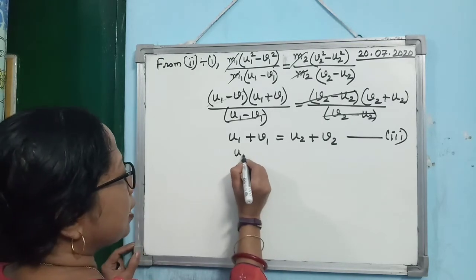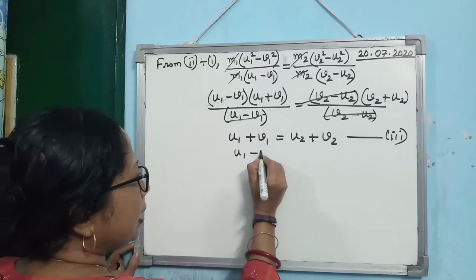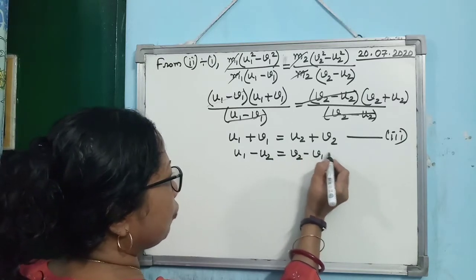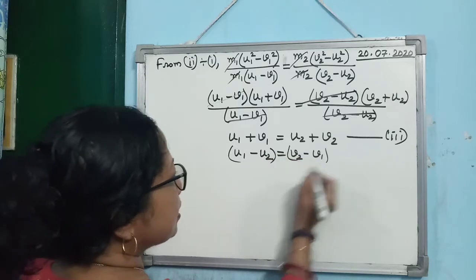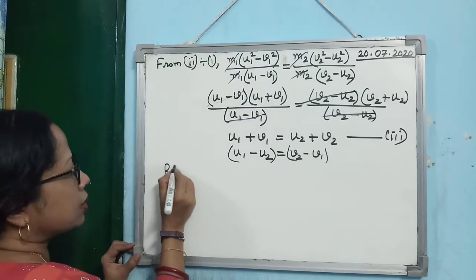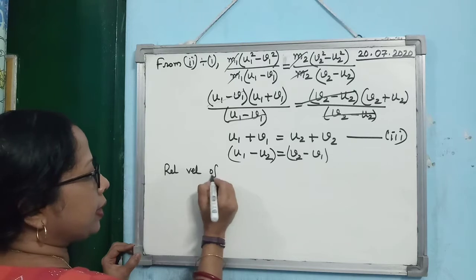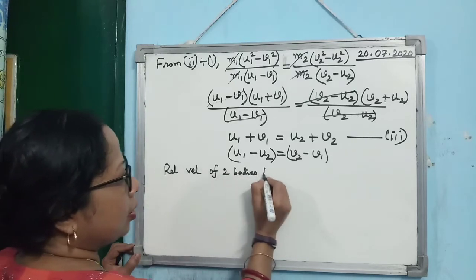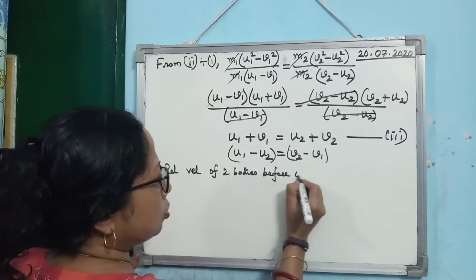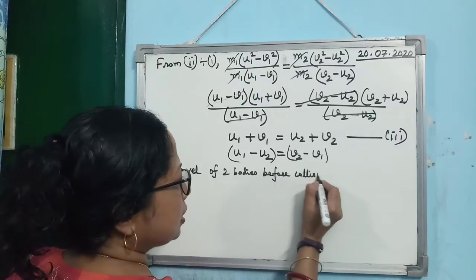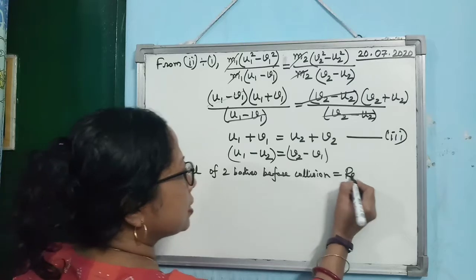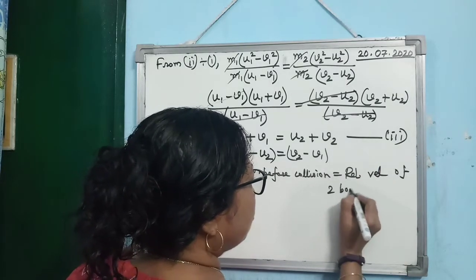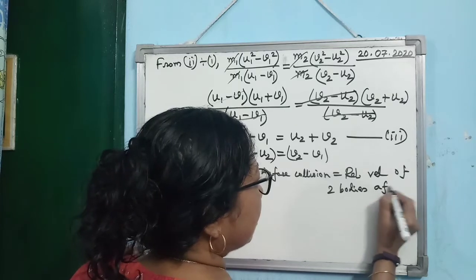From this one you see what you are getting: u1 minus u2 is equal to v2 minus v1. Alright. So what is the meaning? Relative velocity of two bodies before collision is equal to relative velocity of the two bodies after collision.